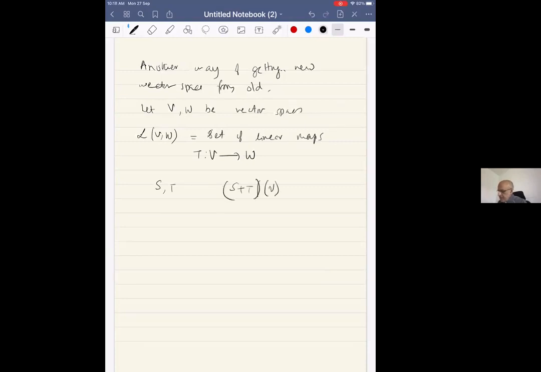Well, it is S of v plus T of v, and lambda times S of v is lambda S of v. So the set of linear maps from V to W itself forms a vector space. You can add linear maps and you can multiply linear maps by a scalar. So this is another way of constructing new vector spaces from old.